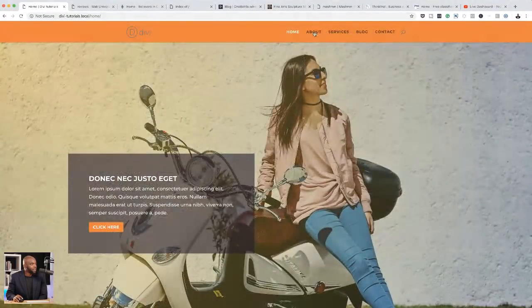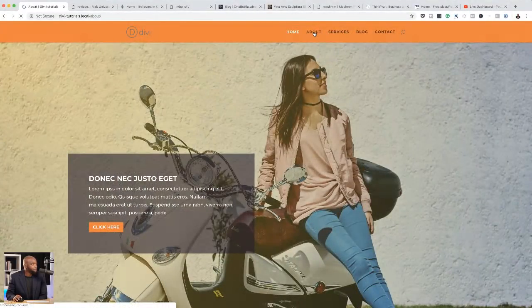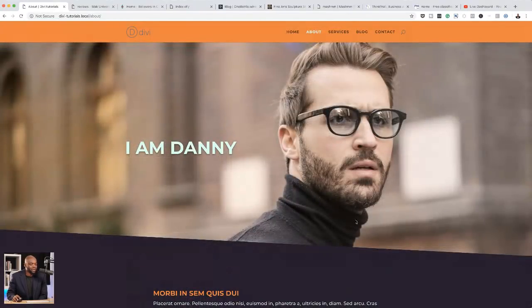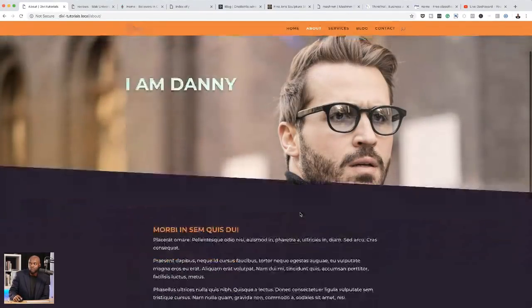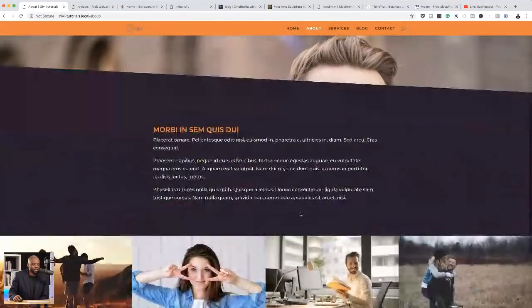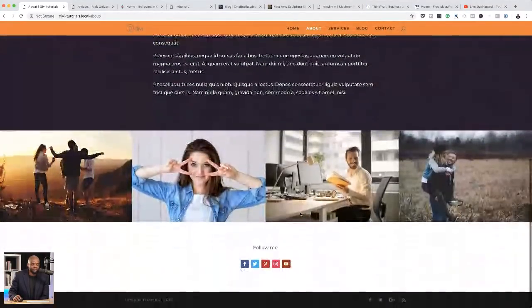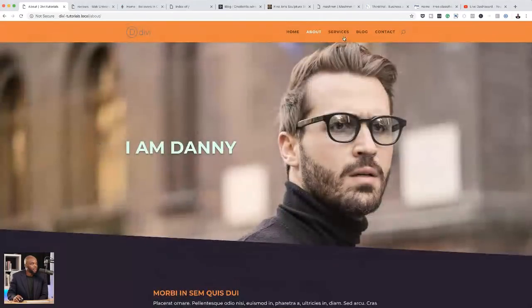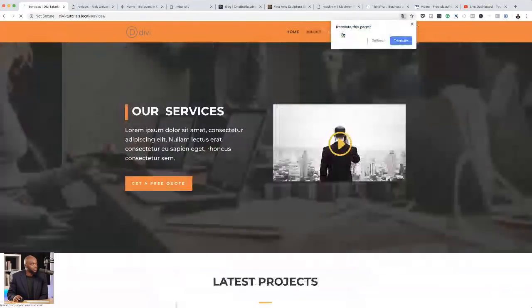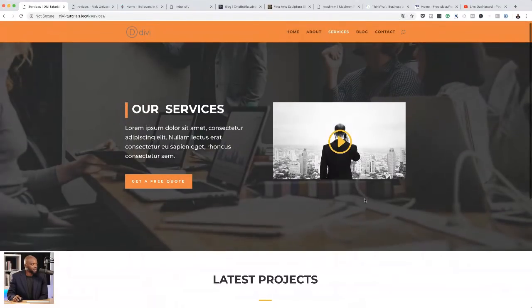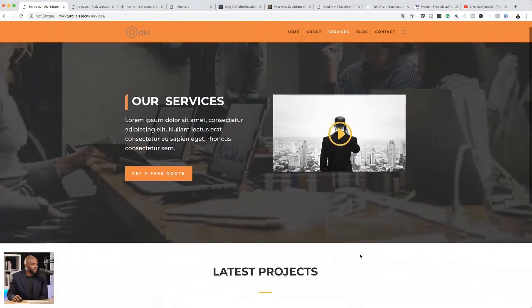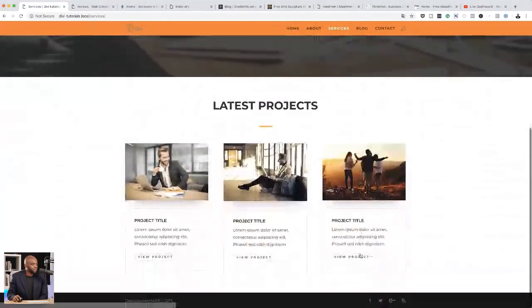And we also have the About page here. Okay, so this is how I created the About page. So I'll also be showing you step by step how I created this About page. And it also has some follow me on the bottom there for social media. And then over here on the services page, I'll show you how I created this top section. We also have latest projects on there.